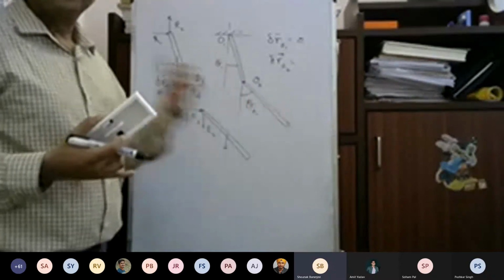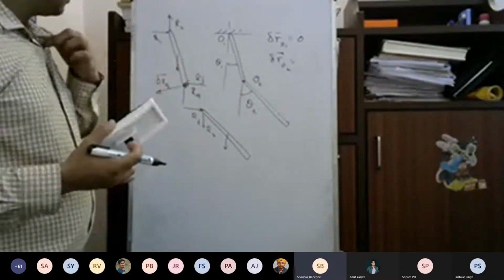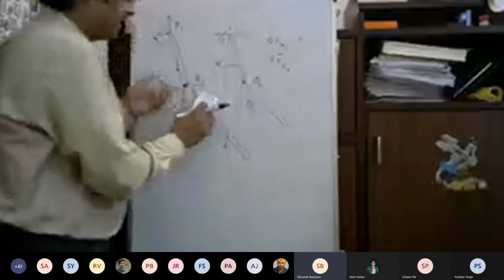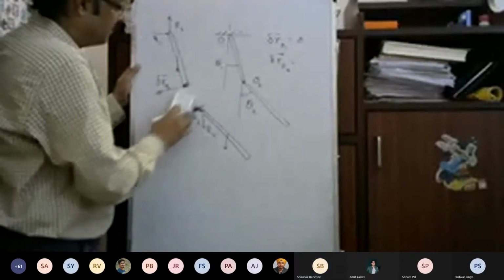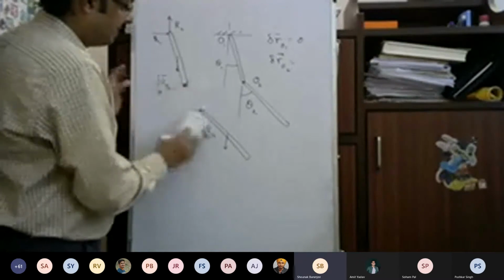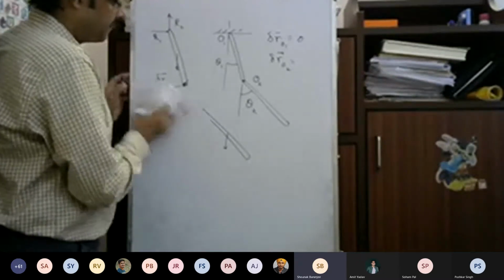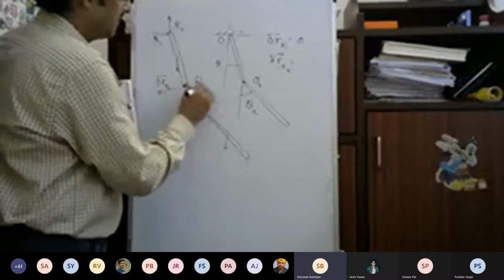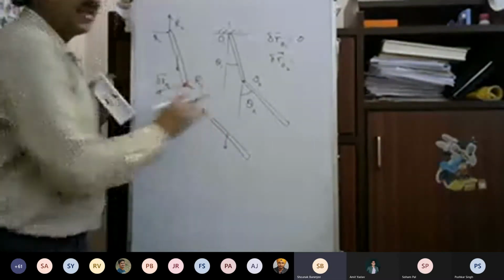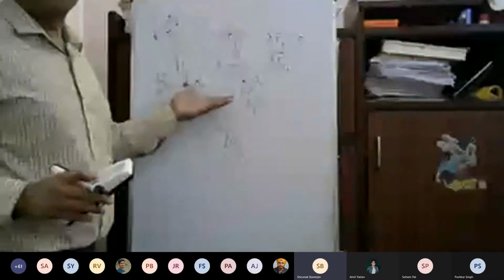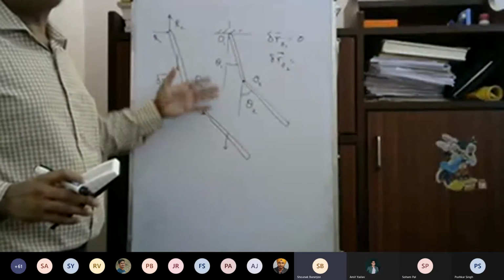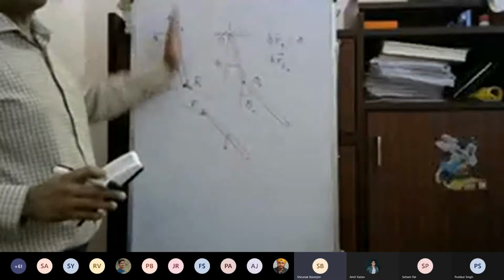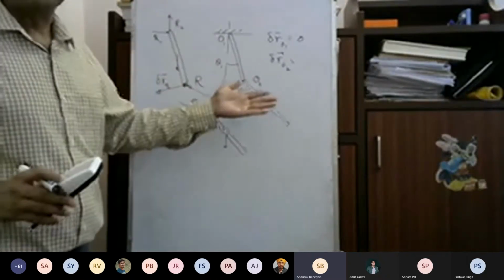But there will be only one force on the first rod due to the second rod at that point. Yes, only one force is there, but this can have components. I thought there were two forces. No, there's a single force, let us say R, whose magnitude is unknown and direction is also unknown, so it can be put into two components in the x direction and y direction, which will be equally unknown.